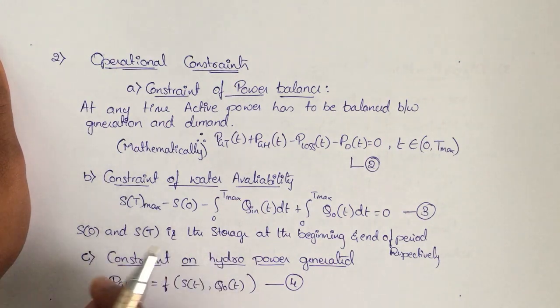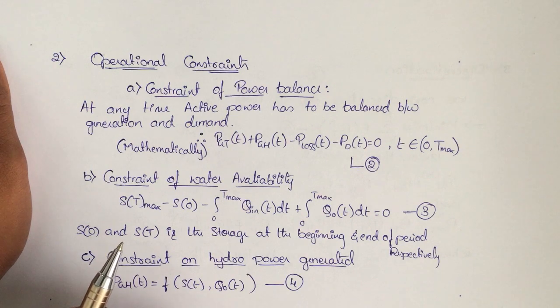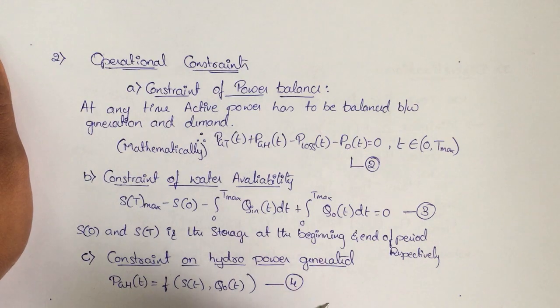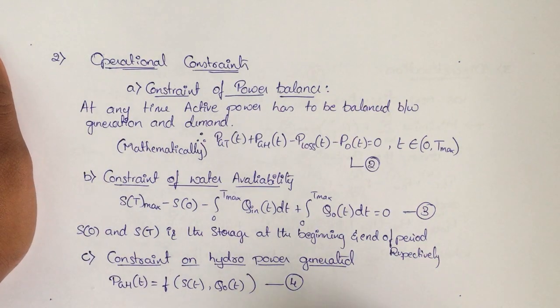Basic assumptions for these two: remember, while assuming, we know the water level at the beginning and end of the operation. And the last constraint is the constraint on hydropower generated. The power generated is a function of water outflow and the storage of the water. Depending on the amount of water we have, we are going to generate the hydropower. The total power generated totally depends on the storage of water. It is a function of water storage.